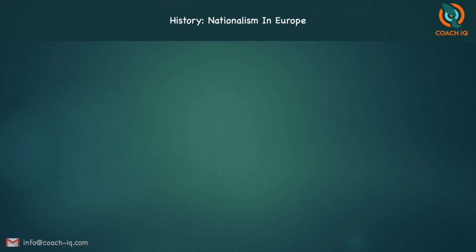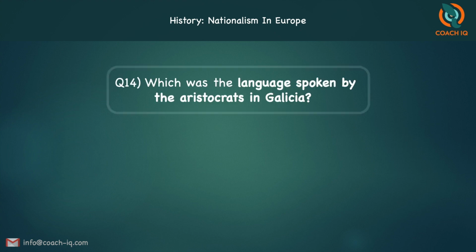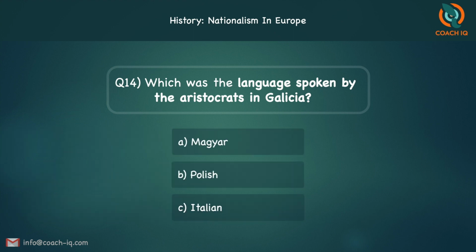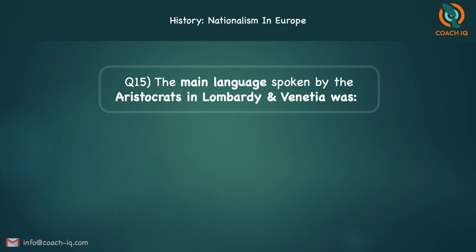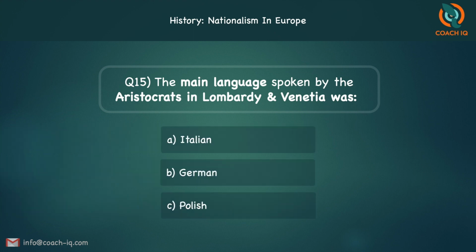The next MCQ. Which was the language spoken by the aristocrats in Galicia? Magyar, Polish, or Italian? In Galicia, it is the Polish language. The next one. The main language spoken by the aristocrats in Lombardy and Venetia was Italian, German, or Polish? The answer is A, Italian.